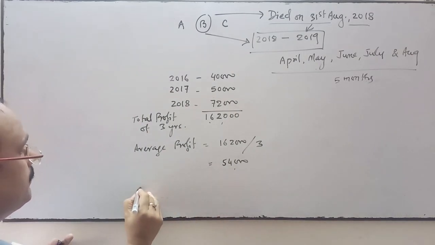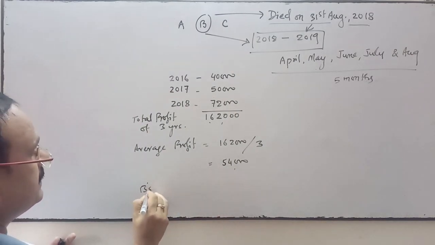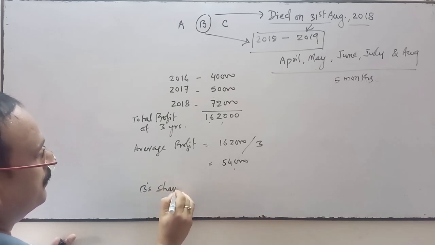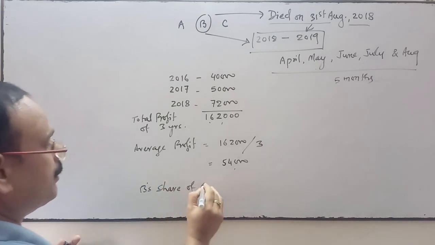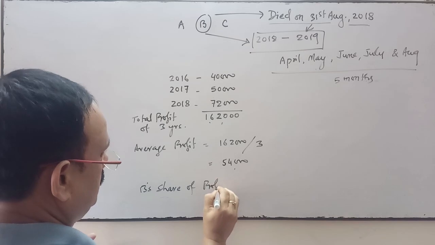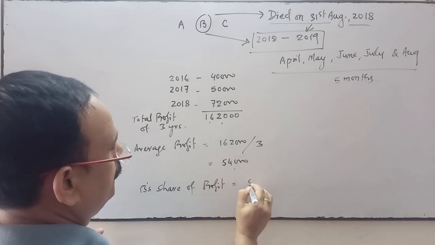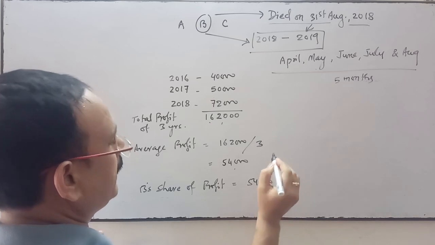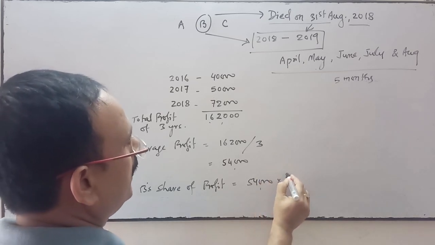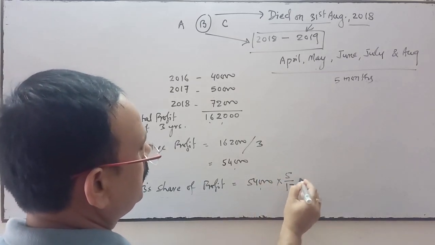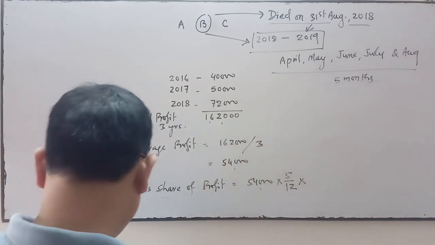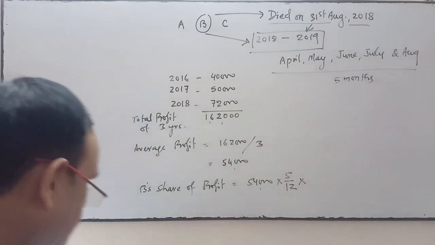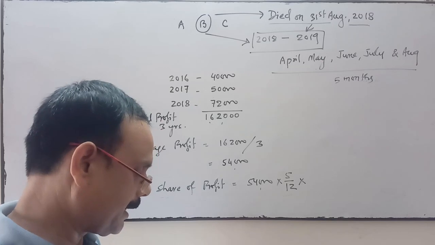Then we'll calculate B's share of profit. So 54,000 is the annual average profit, into 5 upon 12, into B's share. The profit sharing ratio is not given here.